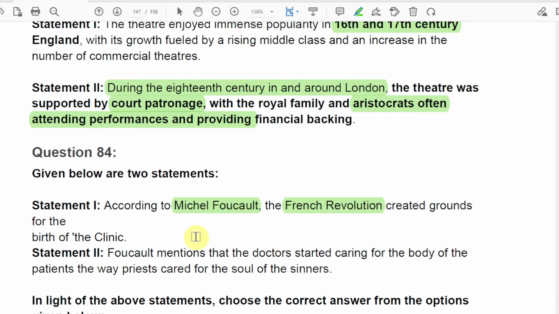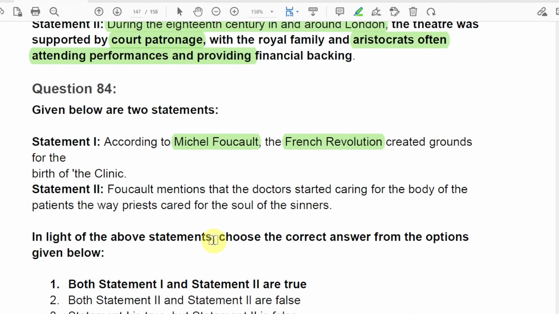He might have created grounds for the birth of the clinic, maybe in the French Revolution, but does he talk about it? He talks about the birth of the clinic. So here it says Michel Foucault was actually associated with the French Revolution, and he actually created grounds for the birth of the clinic.